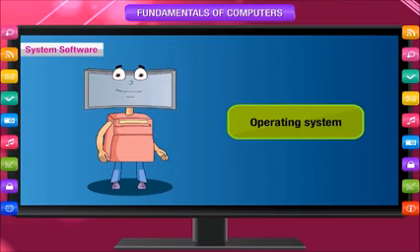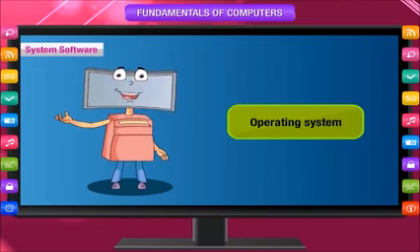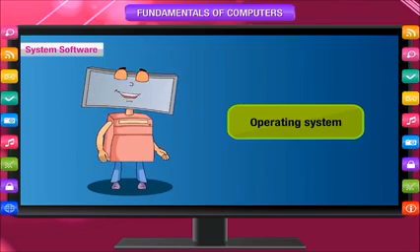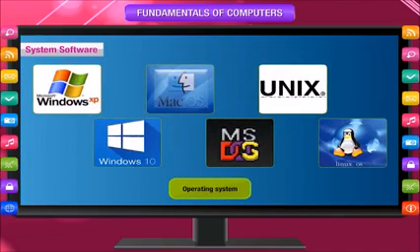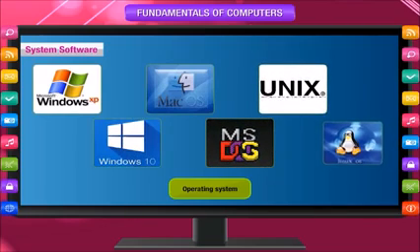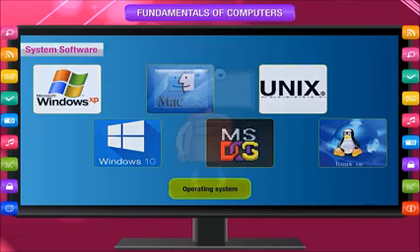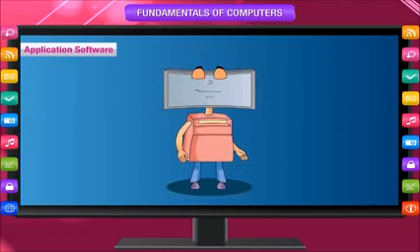It manages all the input, storage, processing, and output activities of a computer system. To work on a computer, it is a must to have an operating system. For example, Windows XP, Windows 10, and Mac OS X, DOS, Unix, Linux, etc. Application software.